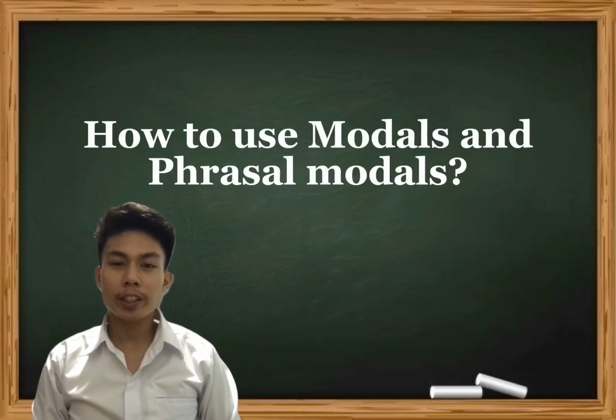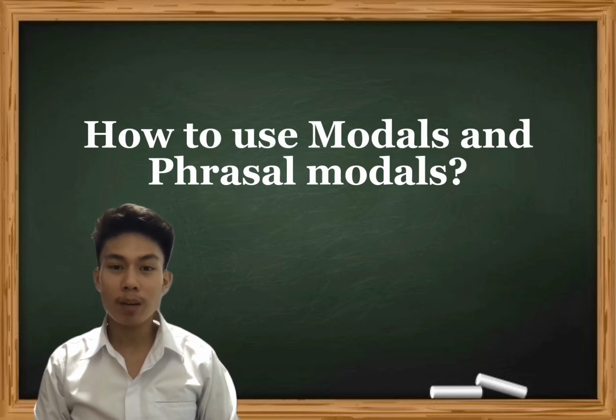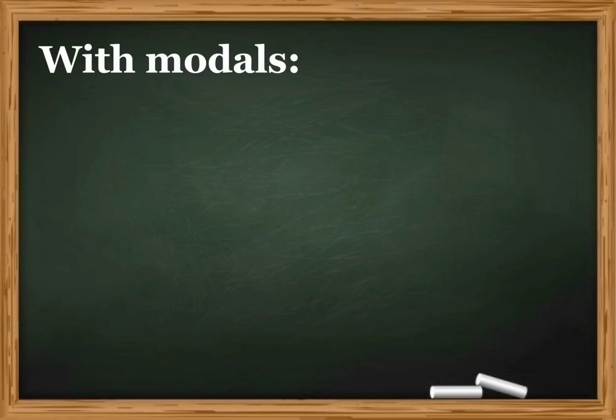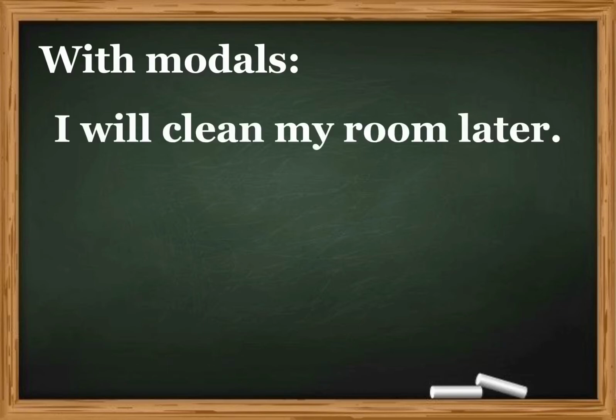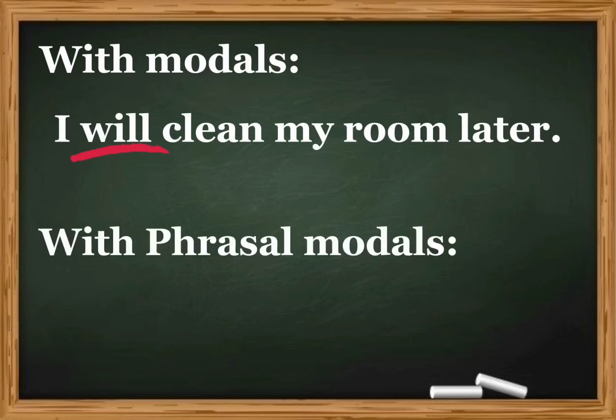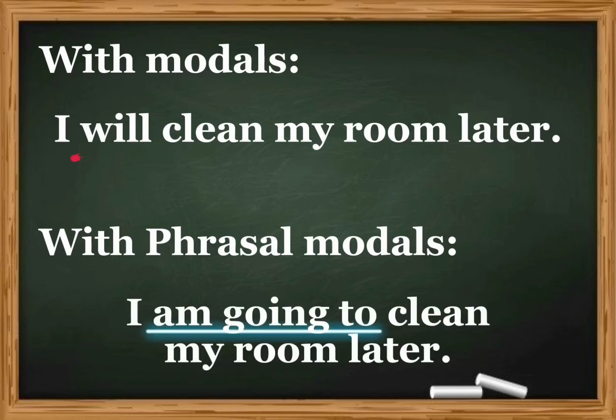For us to further understand the use of modals and phrasal modals, here are some examples. With modals, I will clean my room later. The modal will in this sentence can be replaced by its phrasal modal counterpart, which is be going to. For example, I am going to clean my room later.